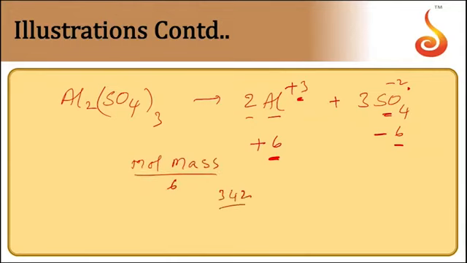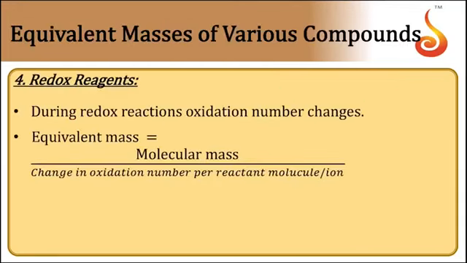It will be equal to 342 by 6 in the case of aluminum sulfate. So we need to see the total number of positive charges. We are not taking simply the charge of the ion. We are taking the total number of positive charges present in the solution.